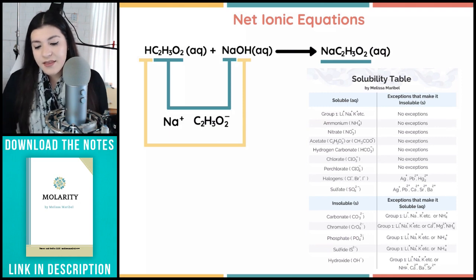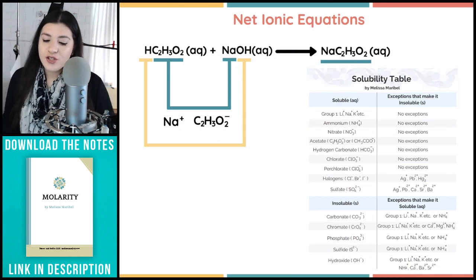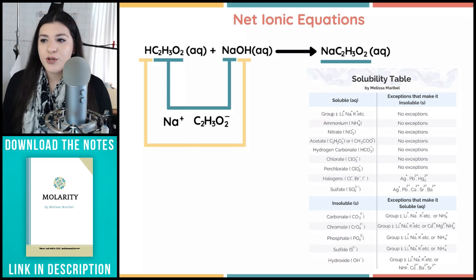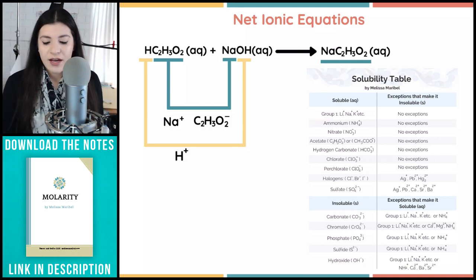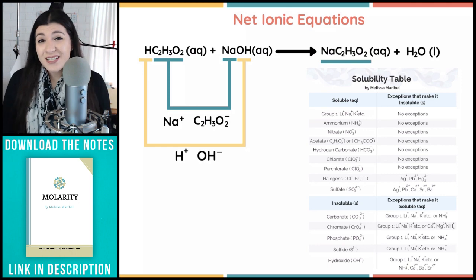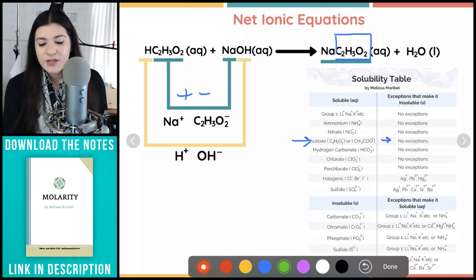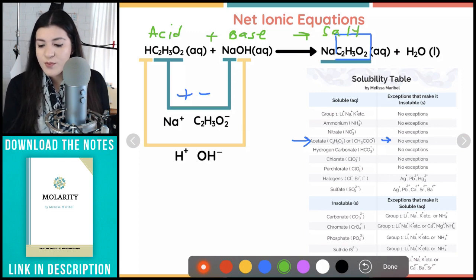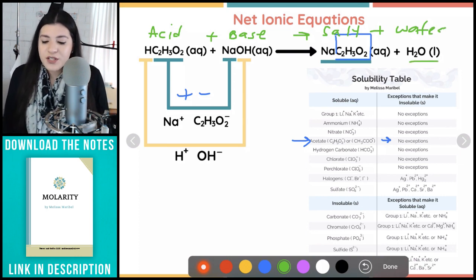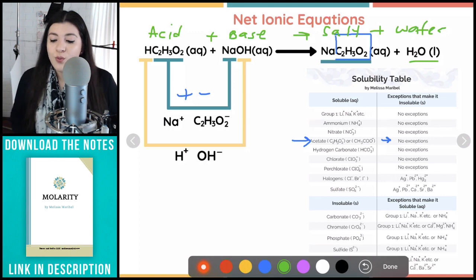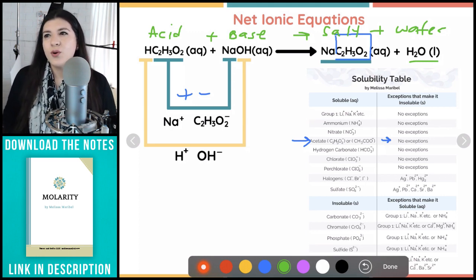And then this next one can be a little bit tricky, but just know that what we're solving for is going to be water, because we have H plus and OH minus that will form water. But how would you have known it's a liquid? Just know that this goes back to an acid-base neutralization reaction, where we have an acid and a base, which forms a salt and water. And your water will be a liquid. So that's pretty much the main thing to have known here: your water isn't going to be aqueous, it's just going to be the liquid.